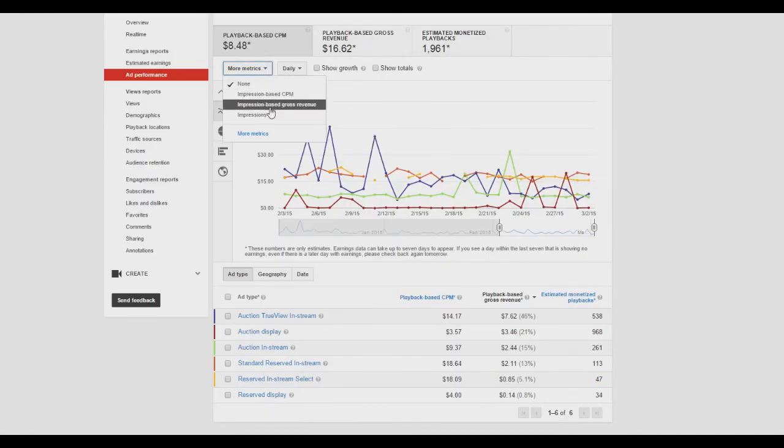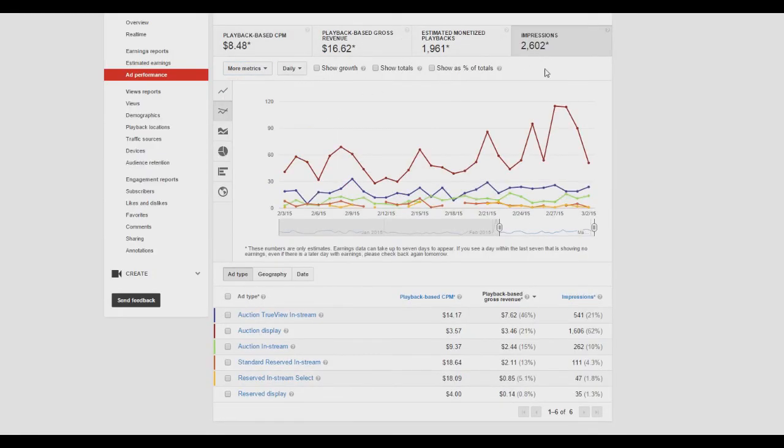You can also see your impressions right here, but those don't really matter. Impressions are just when people view the ad, like the ad at the bottom or to the right, without clicking on it or anything. But these three are the three things you pretty much need right here. And I already ran you through what they all mean. So hopefully that cleared some things up.